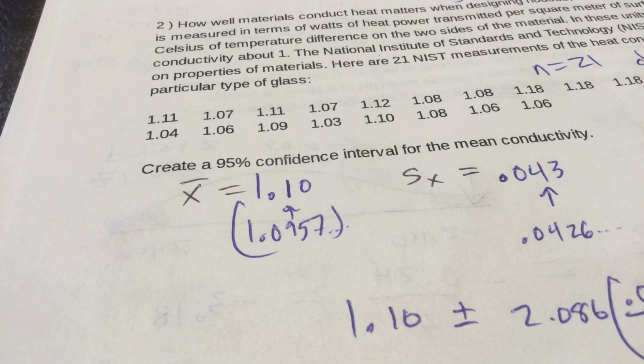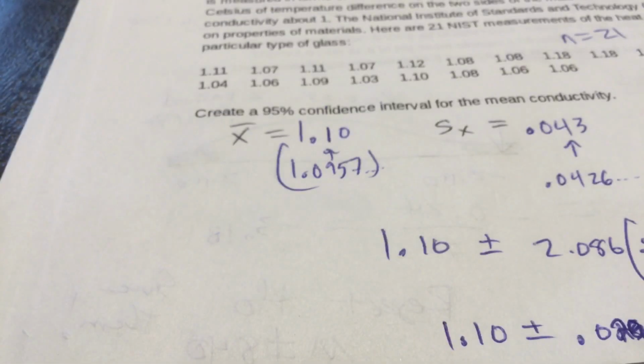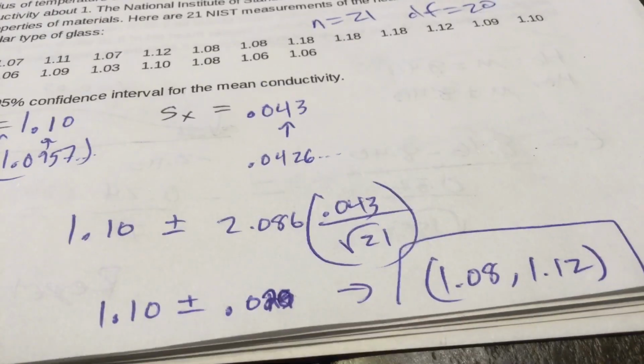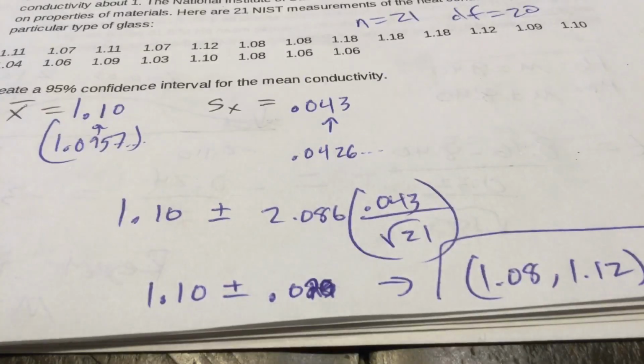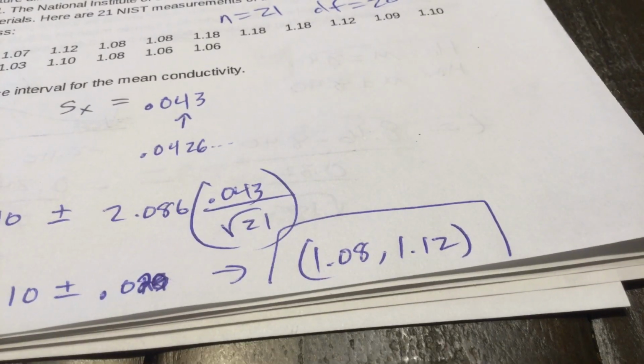So, list 1, that's what I got, X bar 1.10. Now, because you're dealing with such a low number, I would round the standard deviation to 3 decimals. That's what I did here. You've got degrees of freedom 20. You want a 95% confidence interval. The T star there is 2.086. Doesn't matter how you round, you're going to get 0.20 or 0.2. And that is it. Nothing really to be said there.